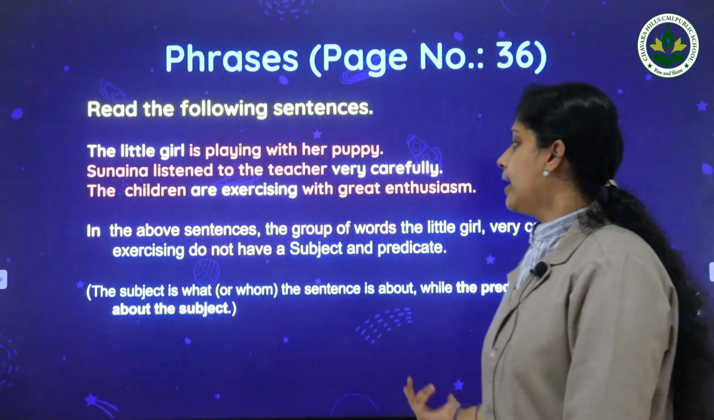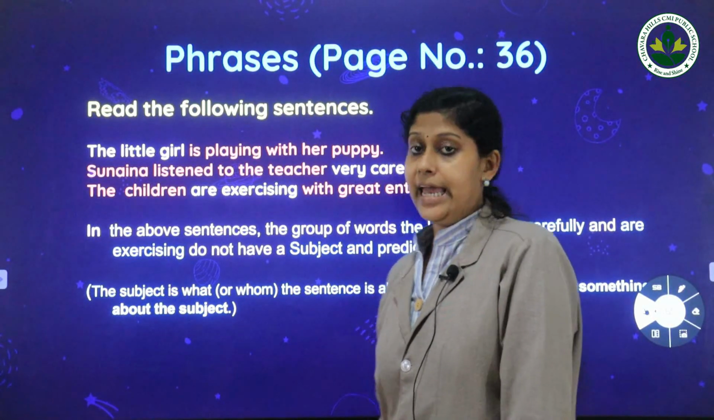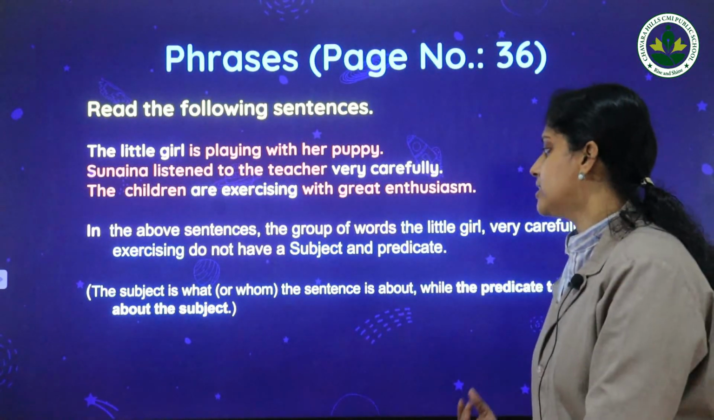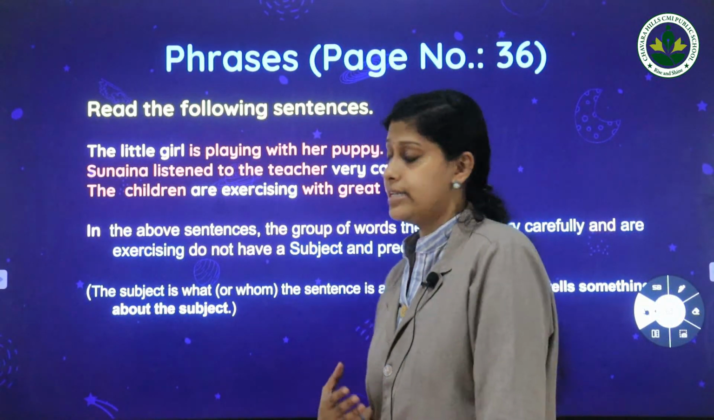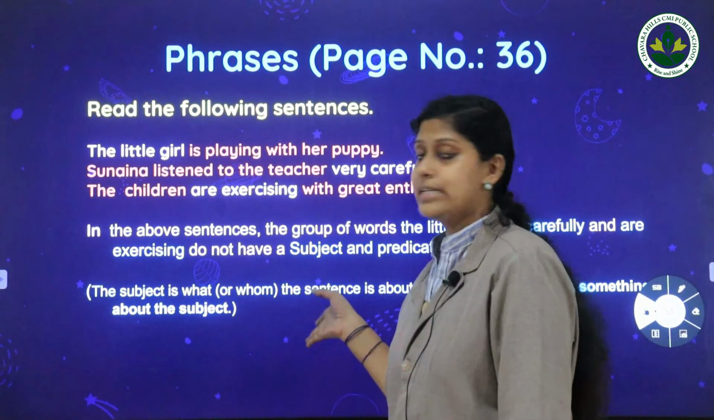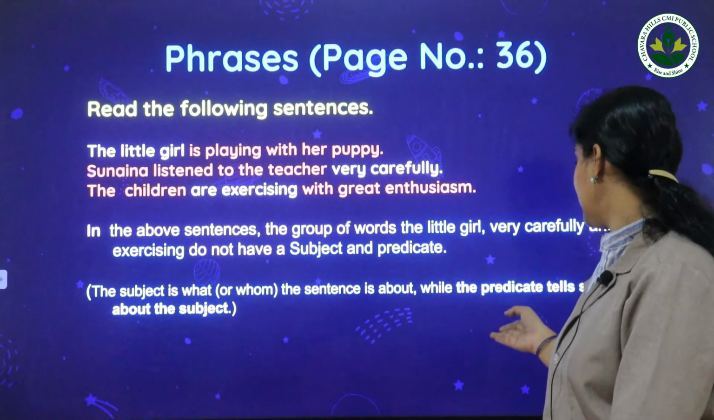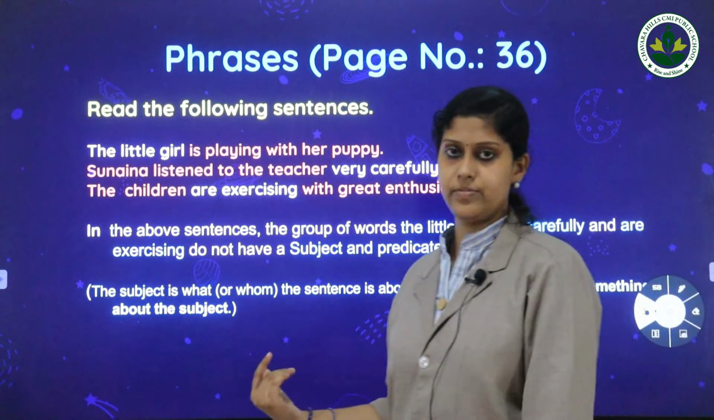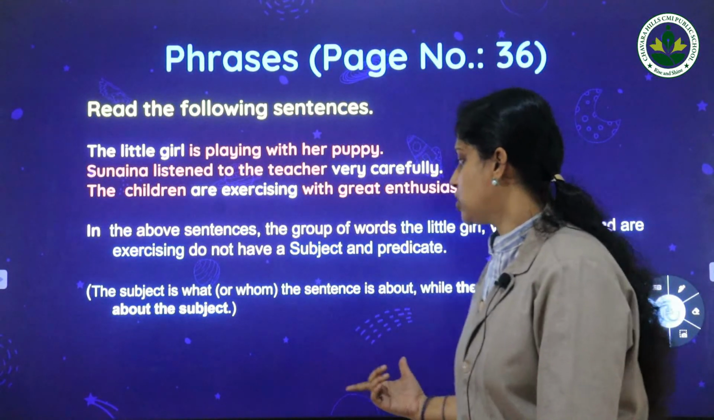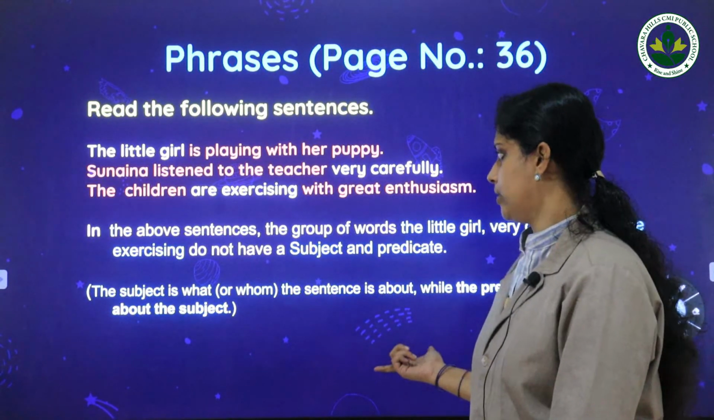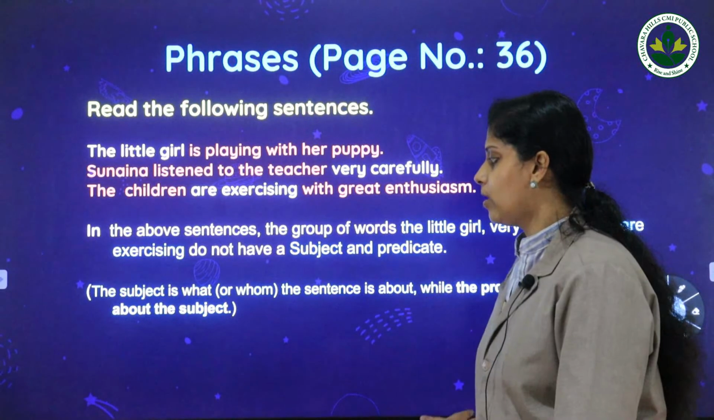phrases. And now let us check the definition of subject. What do you mean by a subject? Yes, the subject is what the sentence is about, or whom the sentence is about. And the predicate tells us something about the subject, and the subject is what the sentence is about. The predicate tells us something about the subject.